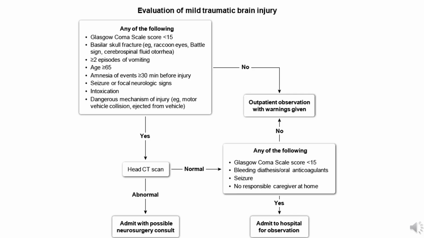If the patient has any of the above high-risk criteria, the next step is to perform a head CT scan. If the CT scan is abnormal, the patient should be admitted to the hospital with a possible neurosurgery consultation. If the CT scan is normal, the pathway continues. If the patient has none of the high-risk criteria, or has a normal head CT, the next step is to